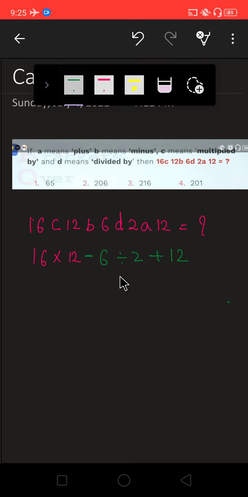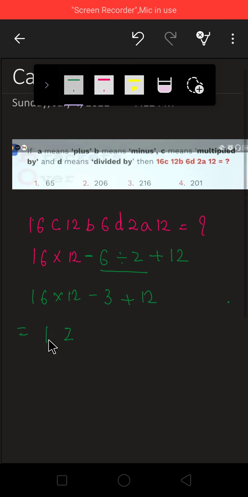Again we will follow the BODMAS rule. First the division, so we will do this one. 16 multiplied by 12, minus 6 divided by 2 is minus 3, plus 12. After that do the multiplication, 16 into 12: 12 sixes are 72, carry 7, 12 ones are 12, 12 plus 7 is 19, so 192, minus 3 plus 12. Now 192 plus 12 is 204.